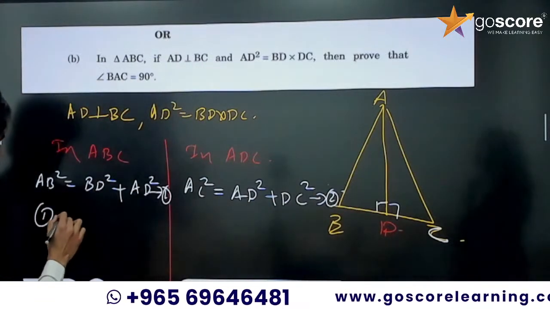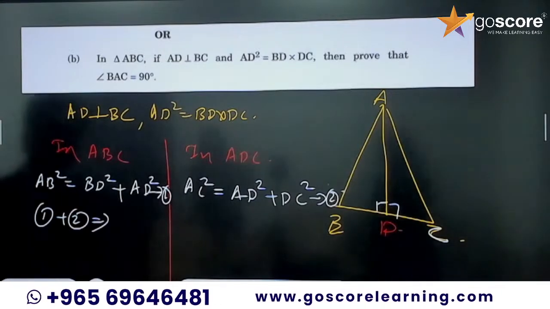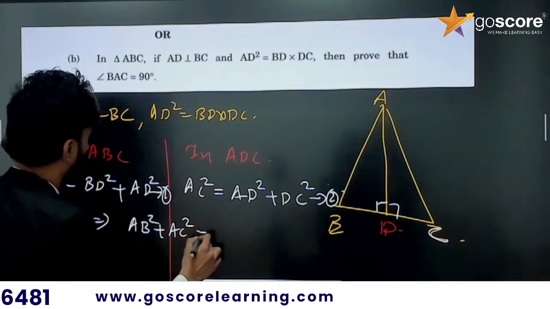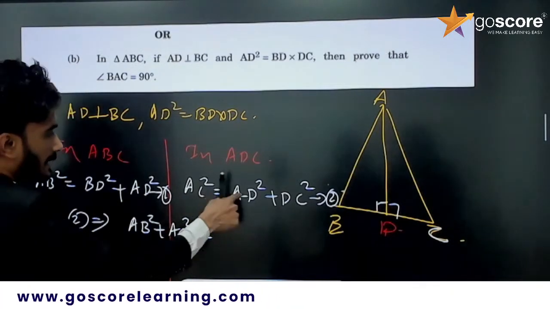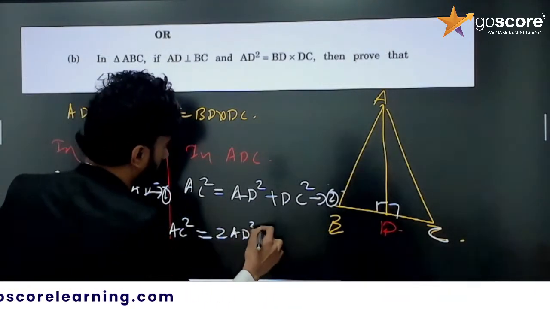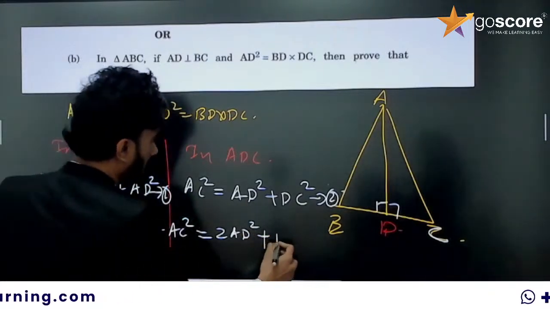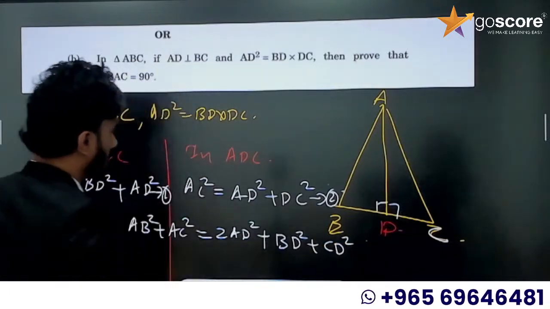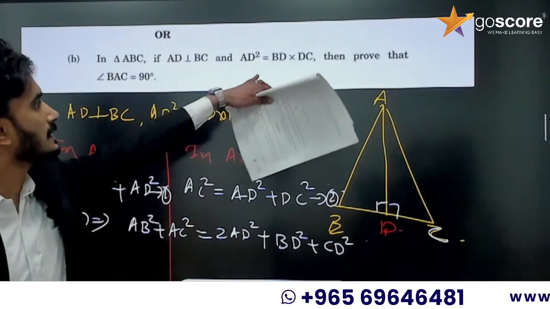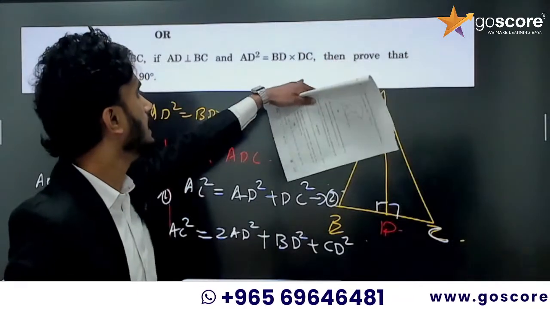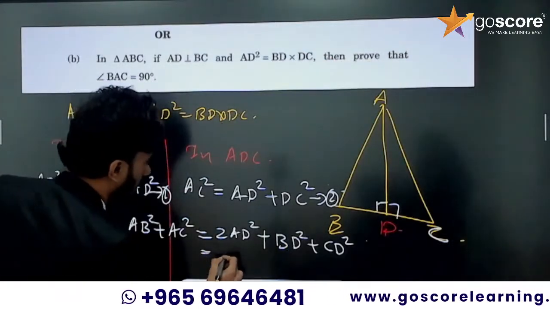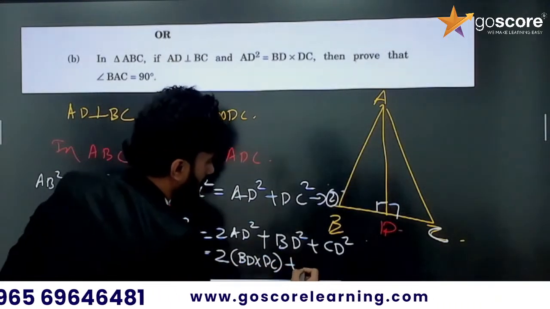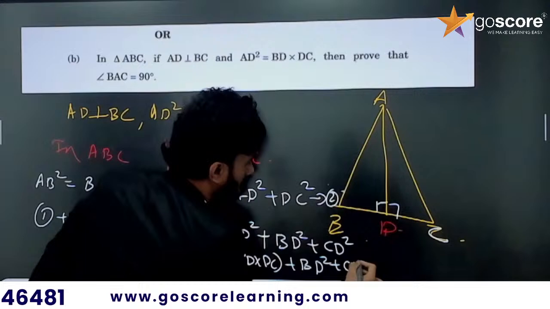So equation 1 plus 2 implies that AB square plus AC square is equal to AD square plus AD square, 2AD square, plus BD square plus DC square, I am writing CD square. So what is AD square? It is given in the question, BD into DC. So 2 into BD into DC plus BD square plus CD square.